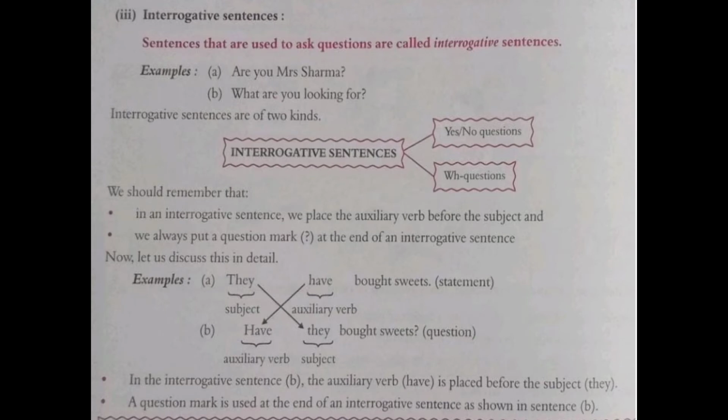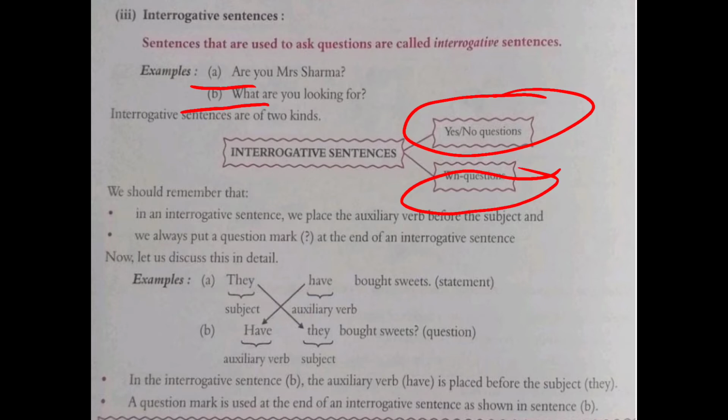Interrogative sentences. Sentences that are used to ask questions are called interrogative sentences. Are you Mrs. Sharma? That may be a yes or no type of sentence, or a WH type of sentence. I have already discussed the two kinds of interrogative sentences with you all: yes and no kind of questions, and then WH questions. This is known as a yes and no type of question, and this is known as a WH type of question. You should remember that.